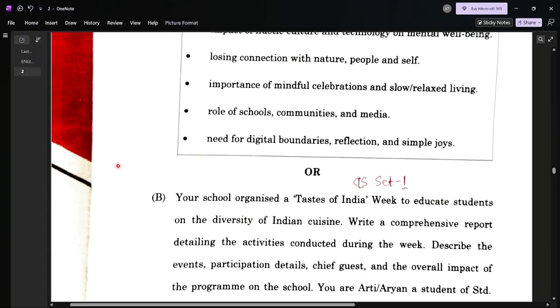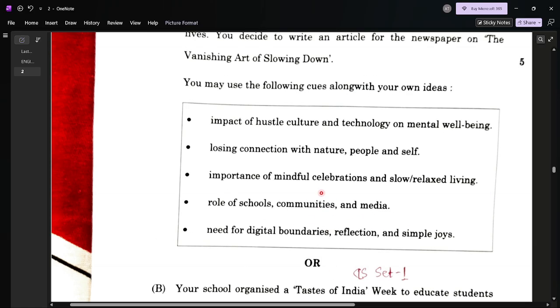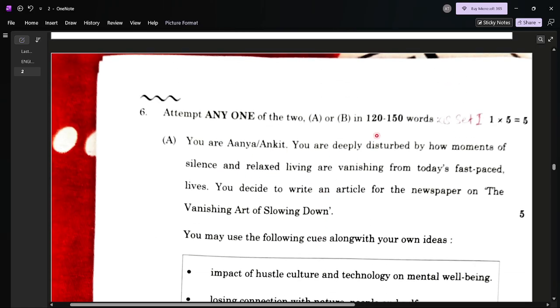In section B, this question was common in set 1 and set 2. This question was the same. Question number 6 was also common in set 1 and set 2.